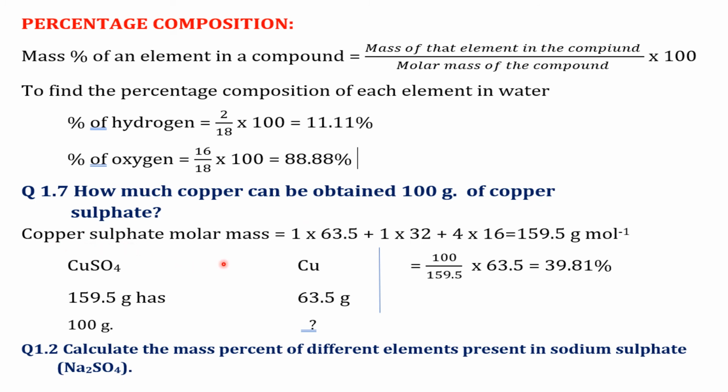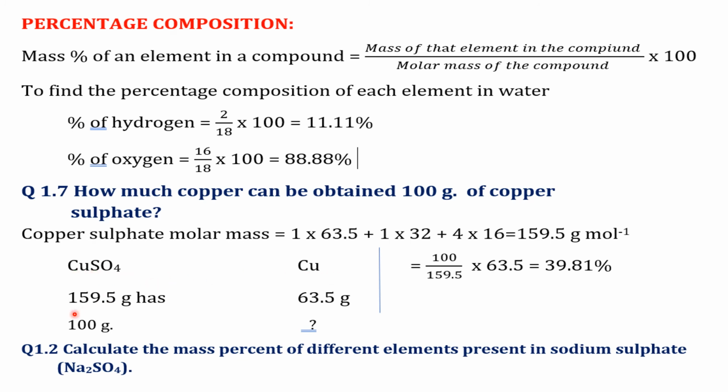Copper sulfate molar mass is calculated as copper sulfate CuSO4 has 1 atom of copper, 1 atom of sulfur, and 4 atoms of oxygen. So 1 into 63.5, 1 into 32 plus 4 into 16 equal to 159.5 gram per mole. So weight of copper sulfate, weight of copper.